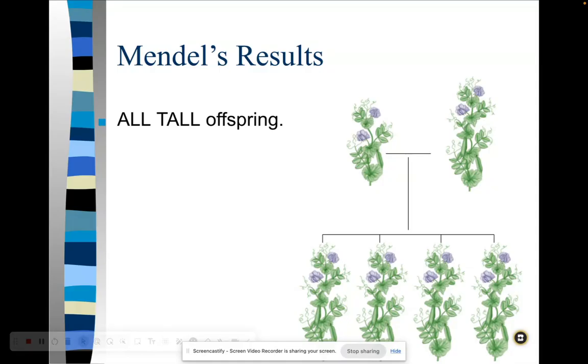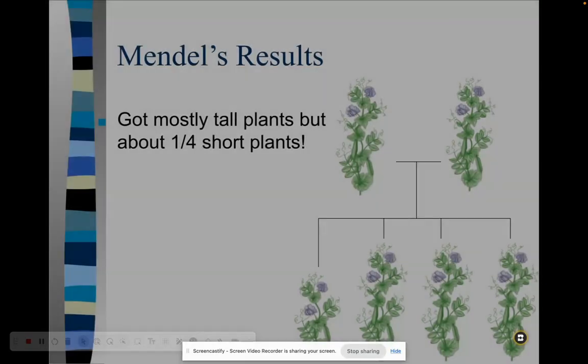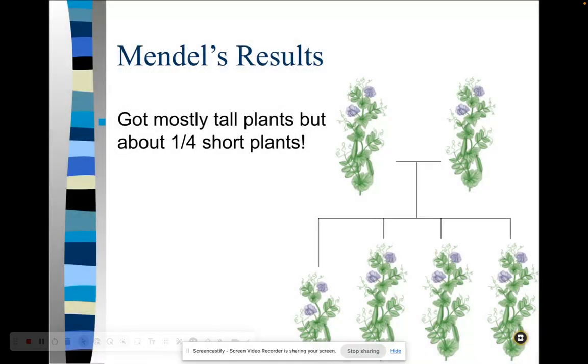So Mendel questioned how that happened and if the short height characteristic was gone forever. So he then took these F1 plants and allowed them to fertilize each other. So he took the offspring from our parental generation. Now let's see. For F2, he got mostly tall plants, but about 1/4 short plants. So he found out the short trait, in fact, did not disappear.